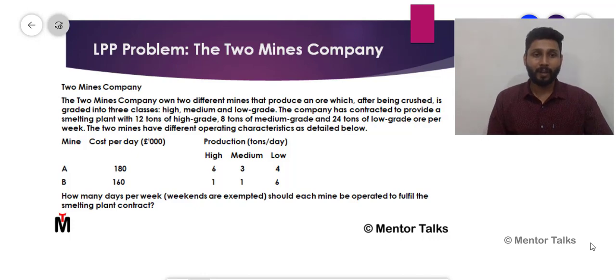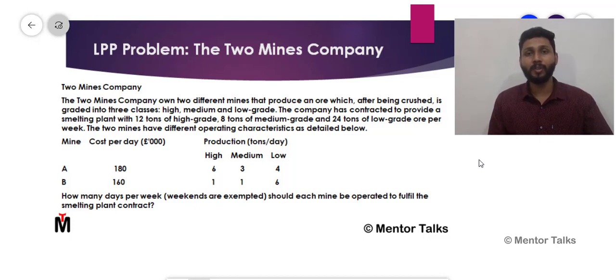Alright, so let's try to understand this with the help of one fine example. So here we got one question. If you want, you can copy down the question, or maybe you can pause the lecture, and after writing that you can resume the lecture. Okay, now coming to the question, this question is regarding the Two Minds company.